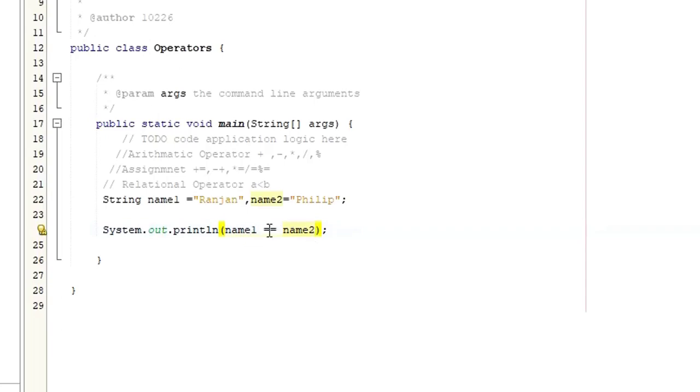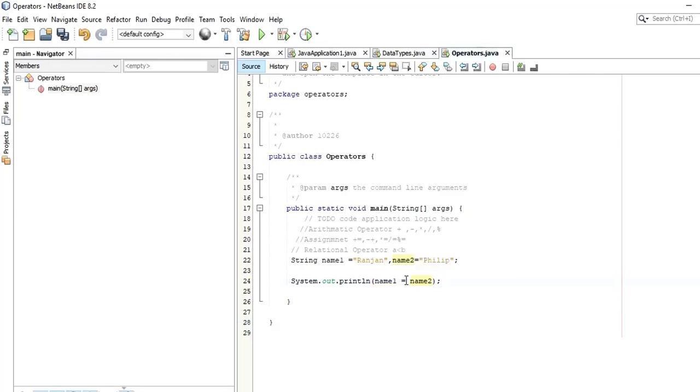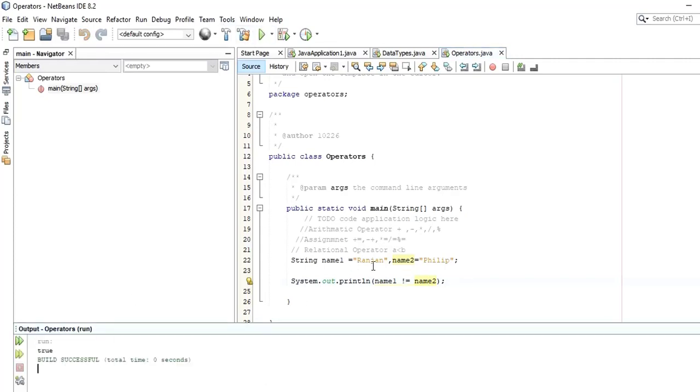So here when you use double equals, we are trying to check. It's not like we are assigning the value. So we are trying to check the relationship between name1 and name2, saying whether they are equal or not. When I run this one, you will see false, because name1 is not equivalent to name2, right? If you say otherwise, use this exclamation, meaning we are trying to check name1 is not equal to name2. When I run this one, it should return true, because name1 is not equivalent to name2.